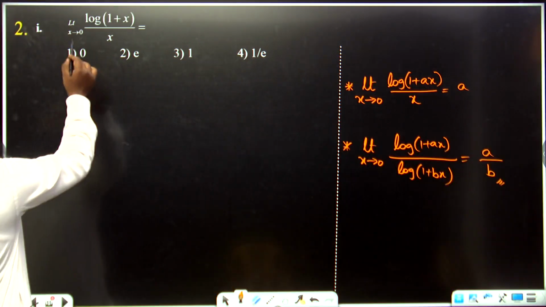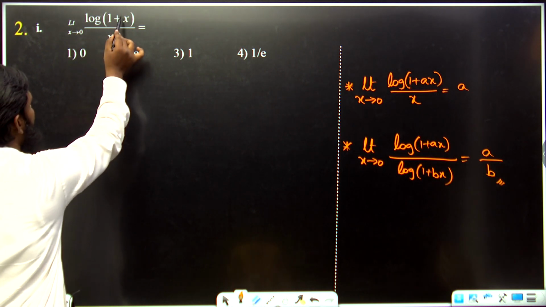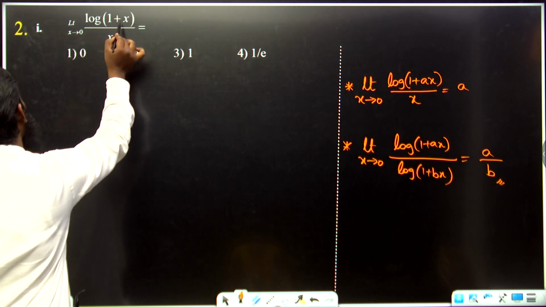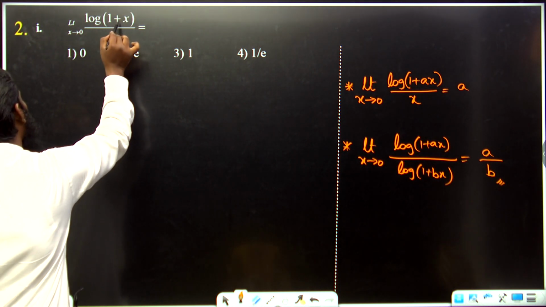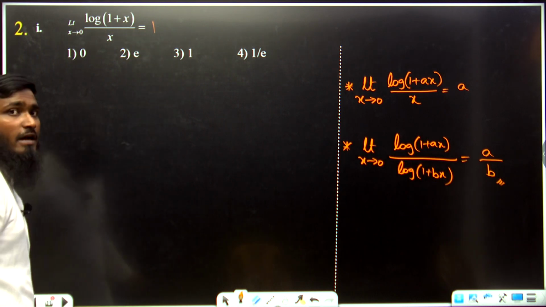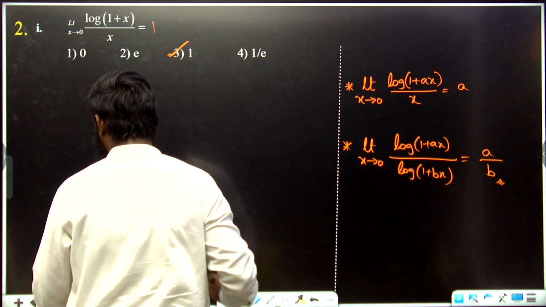Now what do we have? Direct formula: limit x tends to 0 log of 1 plus x by x. What I have told you, the a value we have to take. What is the a value? Coefficient of x. What is the a value? 1. A value is equal to 1. So let us take option number 3 as correct.